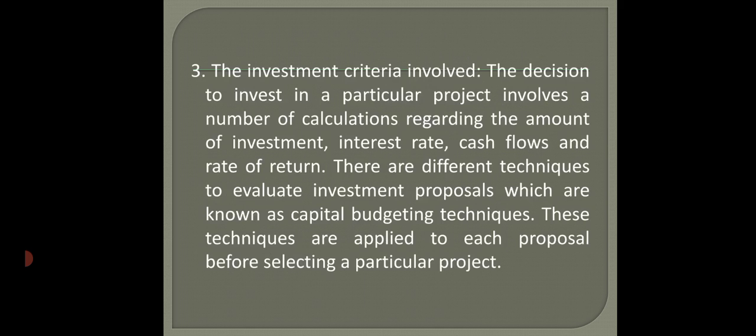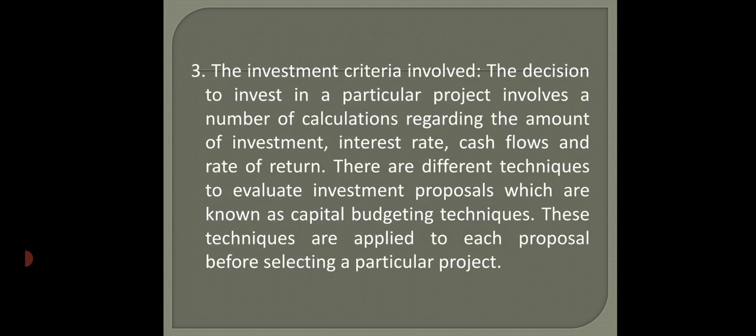How much investment? What is the amount of investment, first thing. How much interest rate? What are the cash flows, cash inflows as well as cash outflows? How much return you are fetching, that is the rate of return from that particular project. So these are some of the criteria which need to be considered before going for any capital budgeting